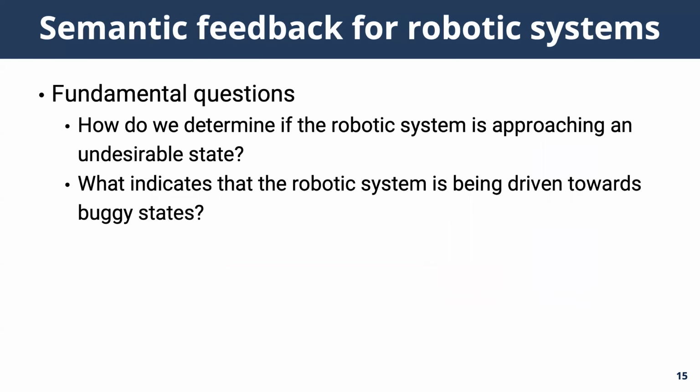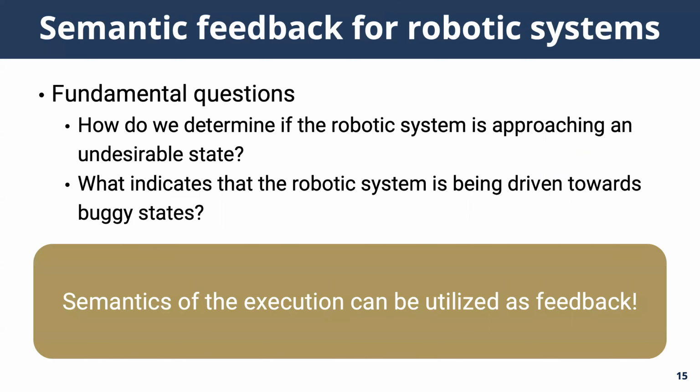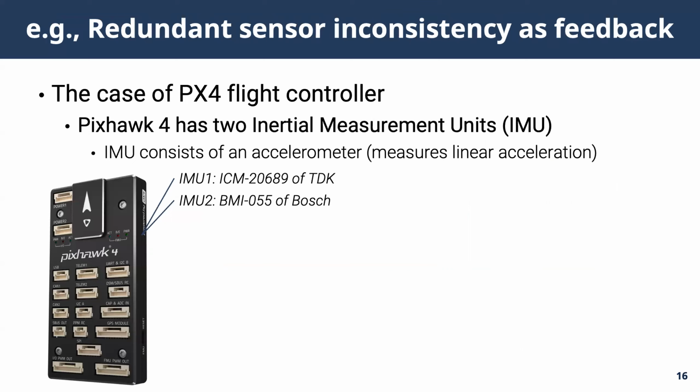So fundamentally, how do we determine if the robot is approaching an undesirable state? This is where the semantic feedback comes into the picture. There are certain signs in the runtime that potentially indicate that the robotic system is gradually transitioning into buggy states. Let me introduce an interesting case of redundant sensor inconsistency. The intuition here is that the same type of sensors are expected to report consistent data.